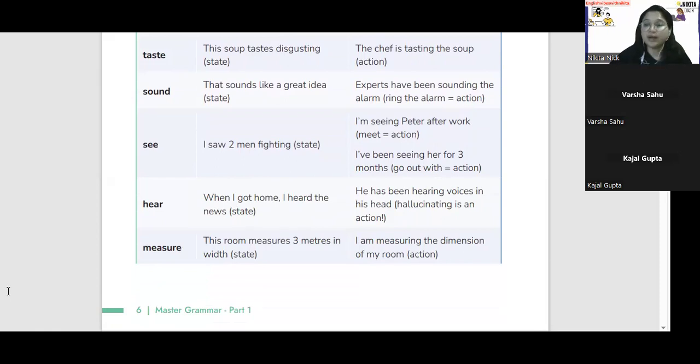You and your friends are together and you discussed some idea. For example, Varsha is going on a tour and she's talking about that tour to somebody.